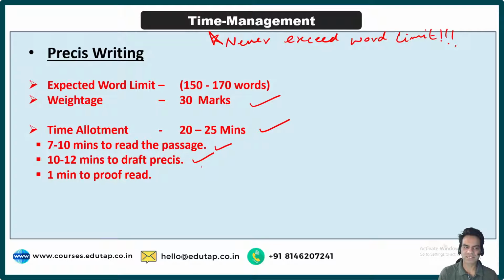Then the next 10 to 12 minutes to draft your Pressy. If I write, let's say, 10 words per minute, then in 10 or 12 minutes I think I'll be able to write 150 words, right? So I think that is feasible. So first 7 to 10 minutes to read the passage, next 10 to 12 minutes to draft the Pressy, and last 1 or 2 minutes to proofread it. All right, so that should be the breakup of your Pressy, 20 to 25 minutes.